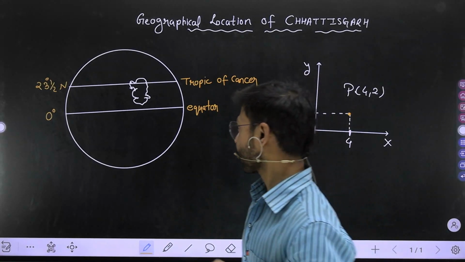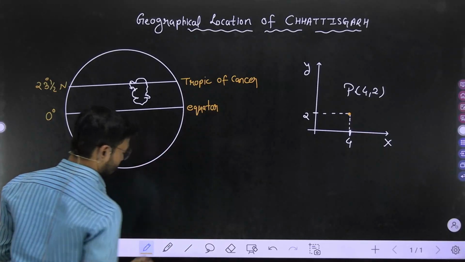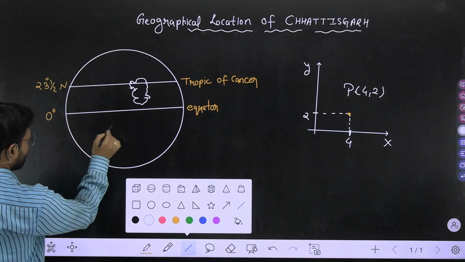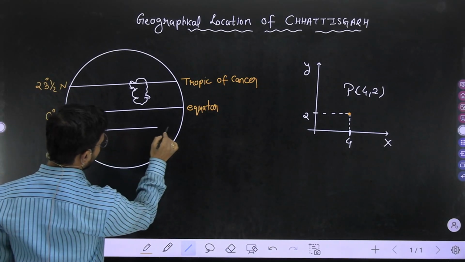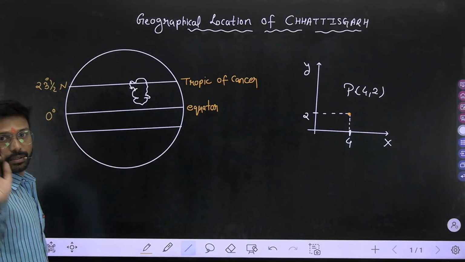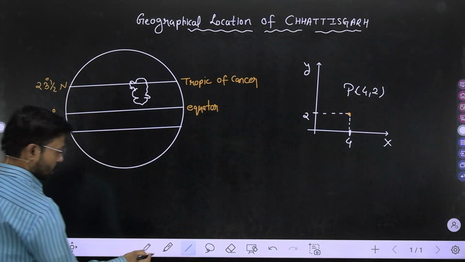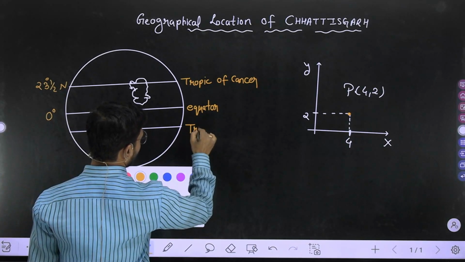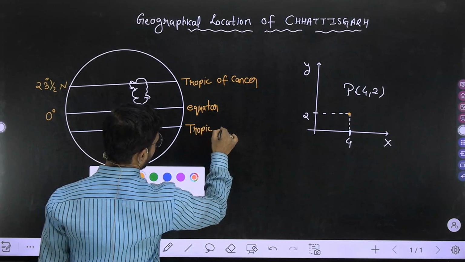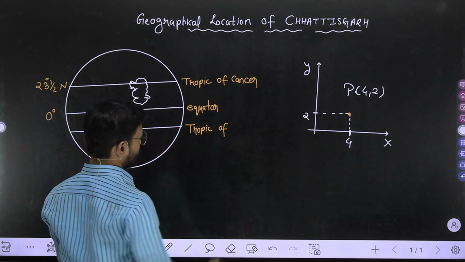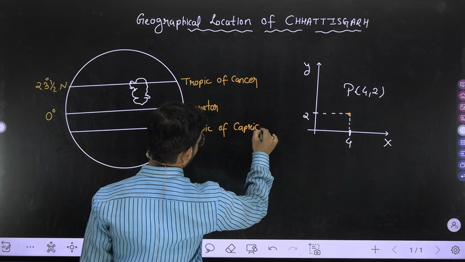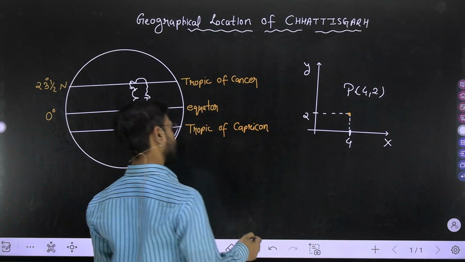Okay. Now the second line I'm drawing below this equator. Okay. Now what is the name of it? The name is Tropic of Capricorn. Okay.